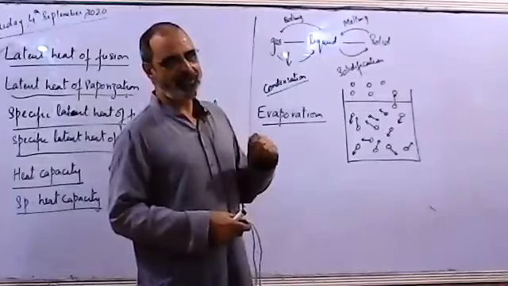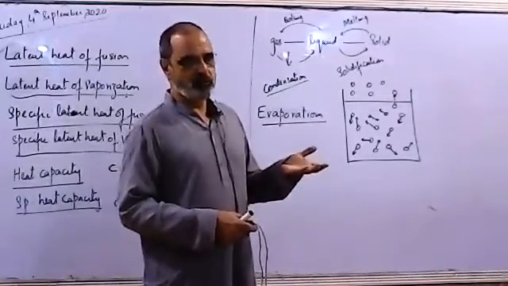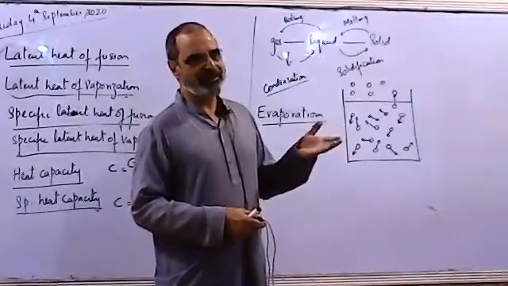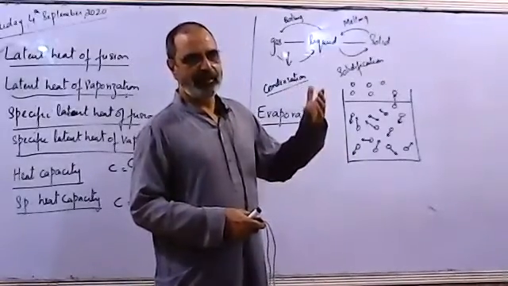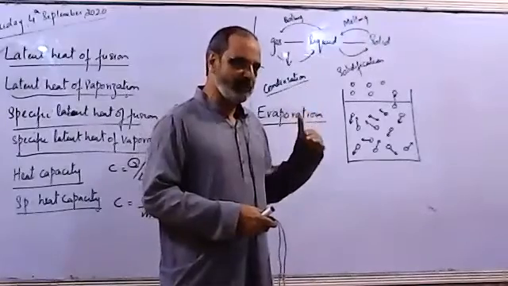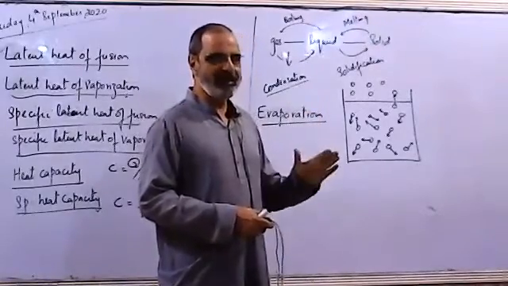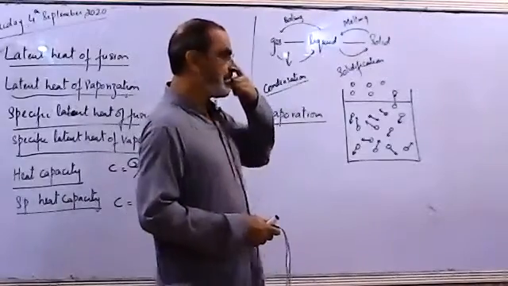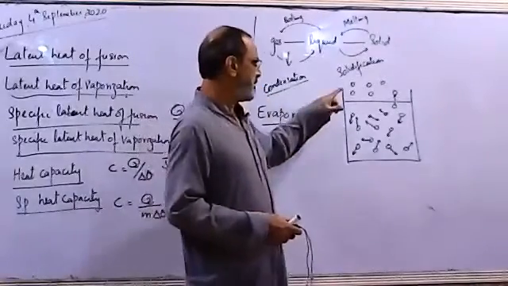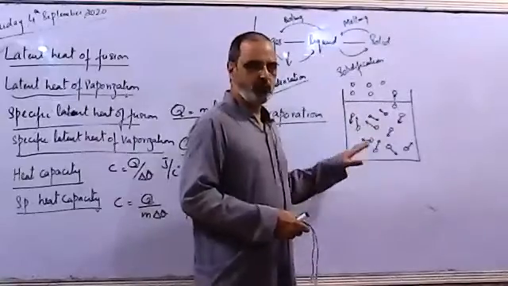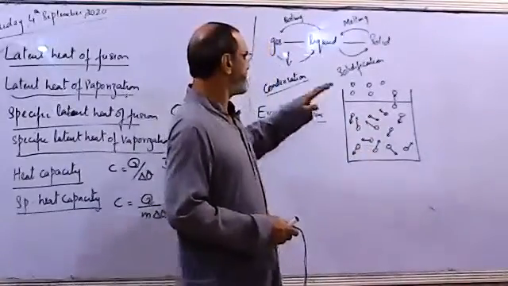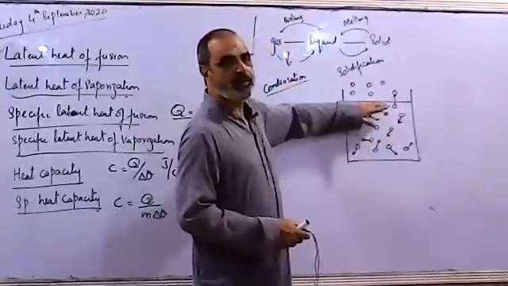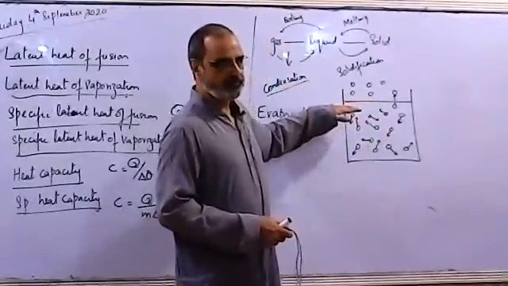So water keeps on boiling at 100 degrees. The molecules which possess more energy keep on leaving and cooling the liquid, but the heat supplied from the bottom maintains the temperature. So during boiling the temperature remains constant, while during evaporation the liquid cools. Boiling takes place anywhere in the liquid, whereas evaporation takes place only at the surface.